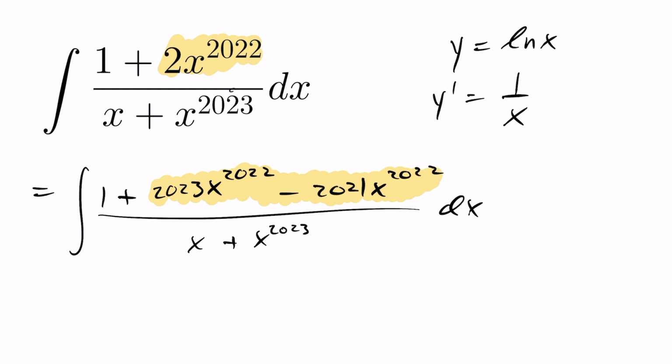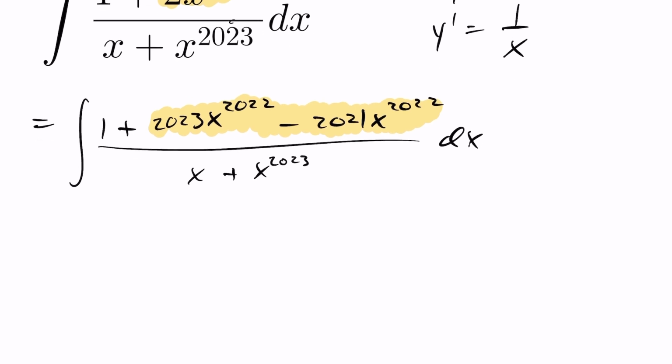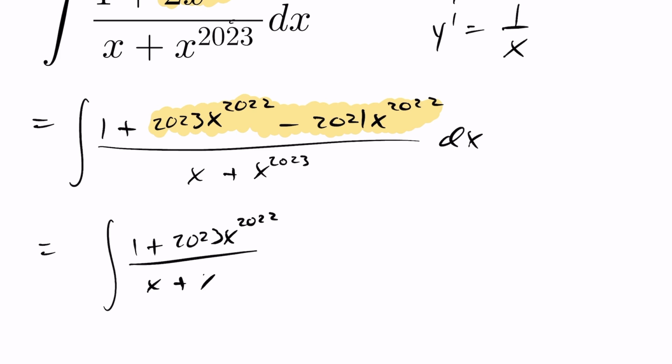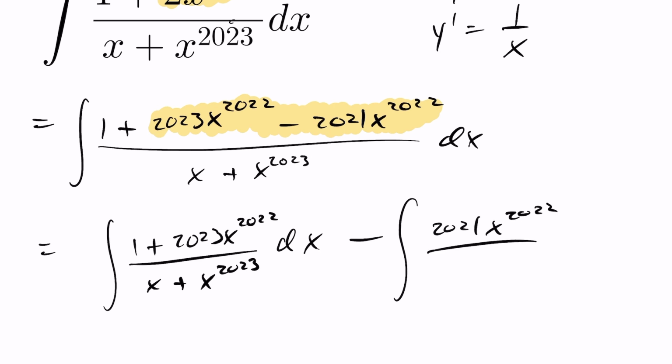The reason I did that is because now we can break this up. This will be the integral of (1 + 2023x^2022) over (x + x^2023) with respect to x, minus the integral of 2021x^2022 over the same thing.